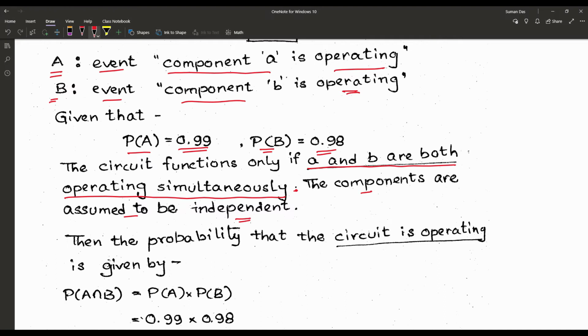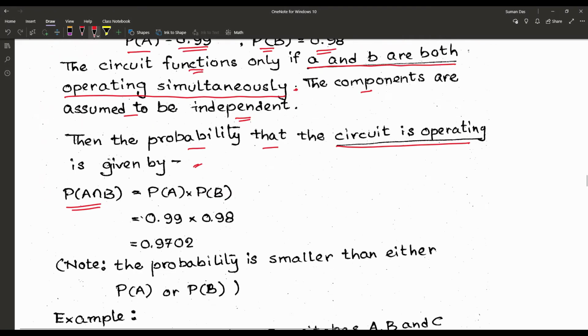So what is the probability that the circuit is operating? It is functioning if A and B both are operating. So we have to find P(A intersection B), because the particular term is AND. As both are independent, that is P(A) into P(B), 0.99 into 0.98. So 0.9702. Note, the probability is smaller than either P(A) or P(B).